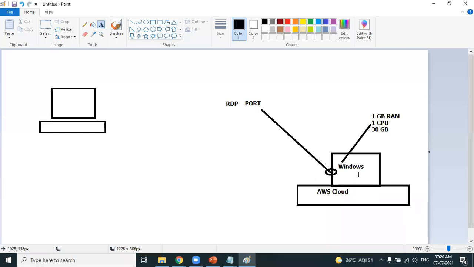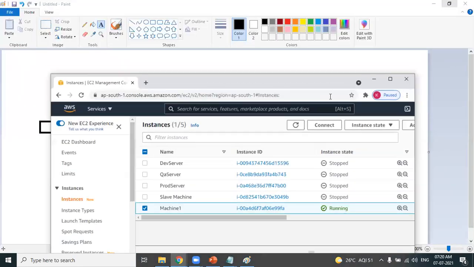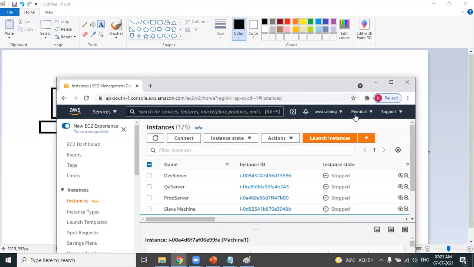Obviously, your answer is going to be that your Windows machine is running on the AWS cloud platform. Yes. But in which data center? AWS maintains 25 regions, that is, 25 countries. So this particular Windows machine is running in which data center? Look at this dashboard. Can you see which region this machine is created in? Mumbai region.